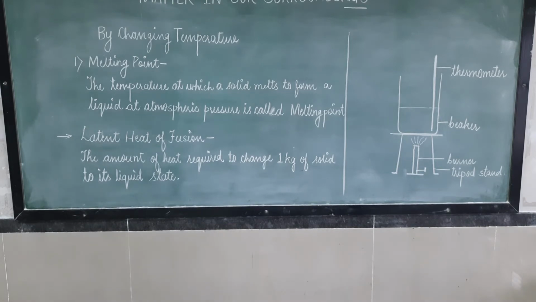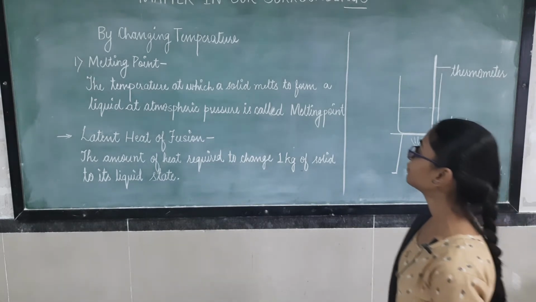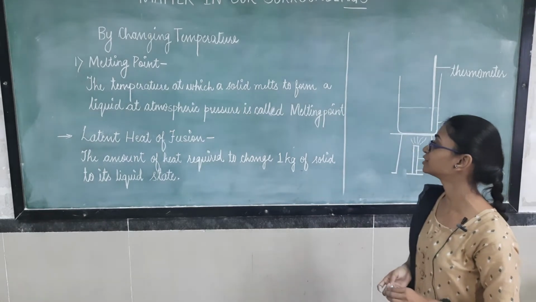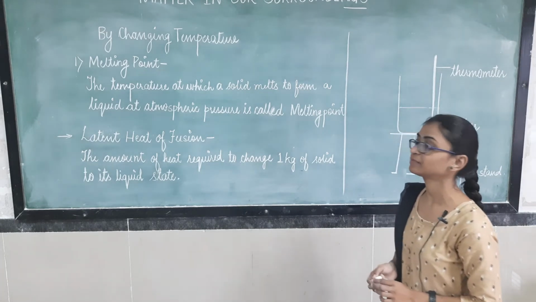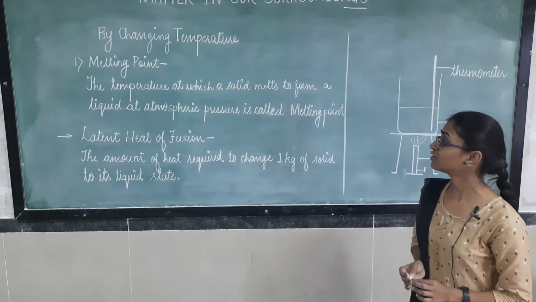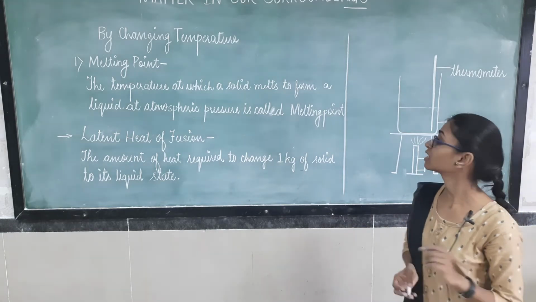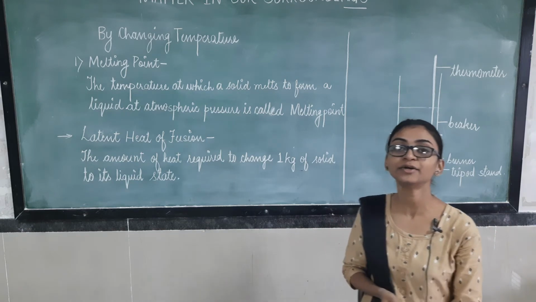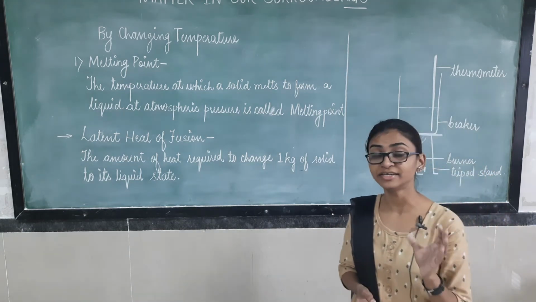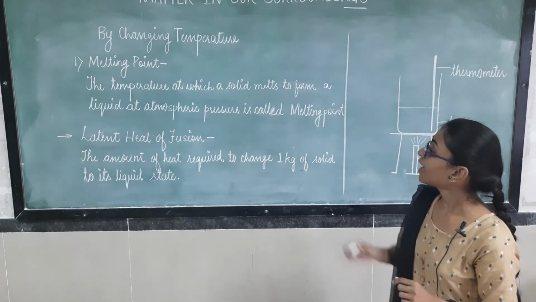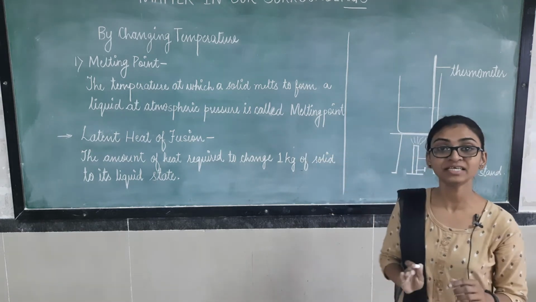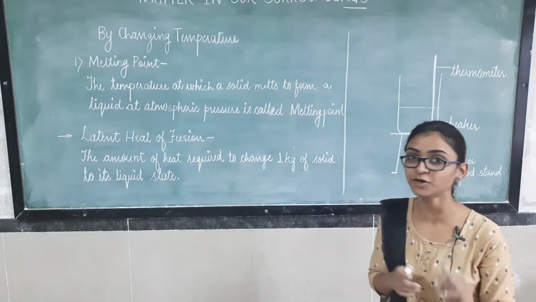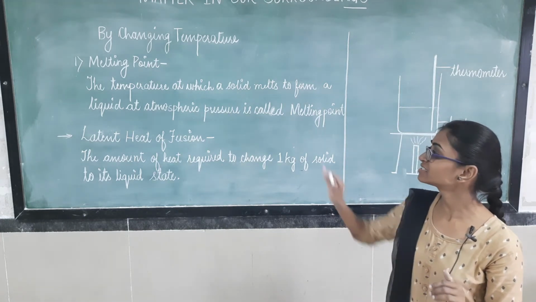So what is melting point? The temperature at which a solid melts to form a liquid at atmospheric pressure is called a melting point. It means the temperature at which a solid melts to form a liquid, means the solid is getting converted into its liquid state at a certain temperature at atmospheric pressure, means the pressure which is normally present, we are not applying any pressure on it while the state is changing.